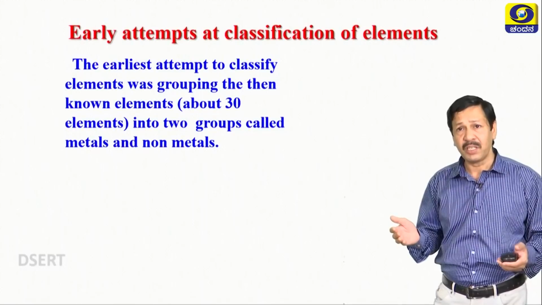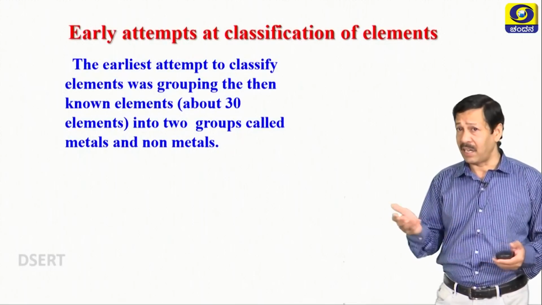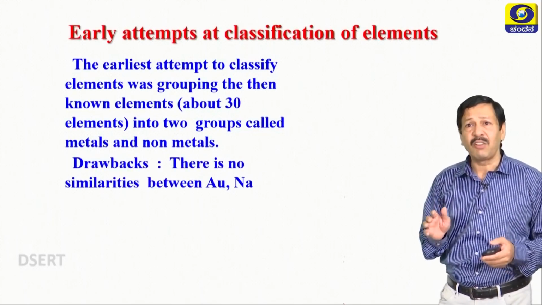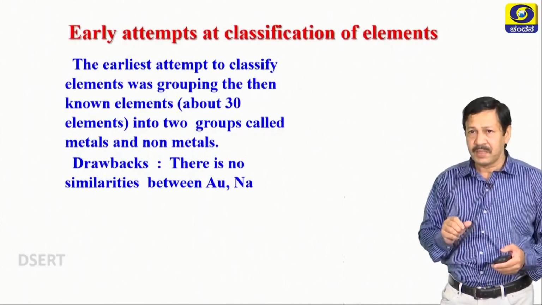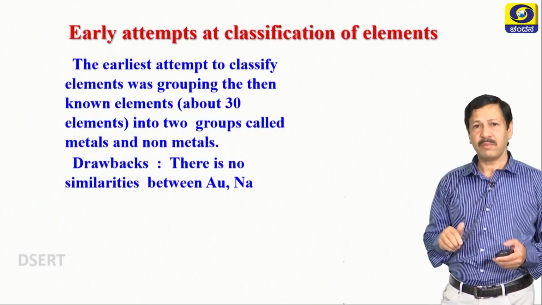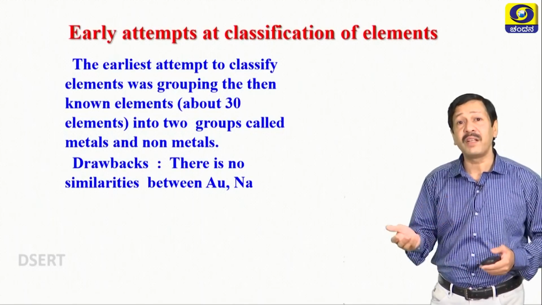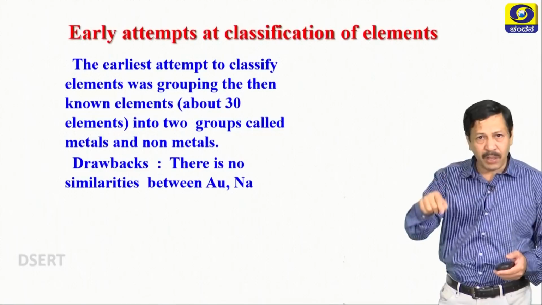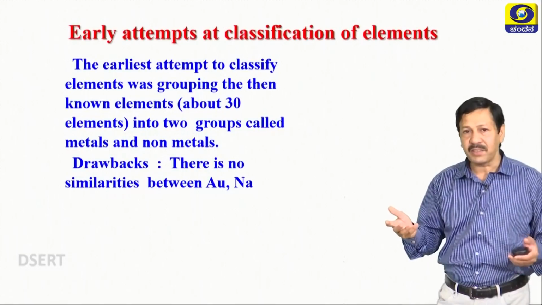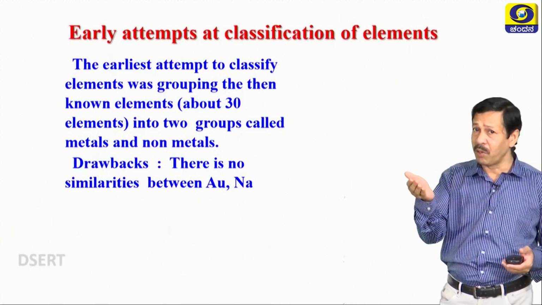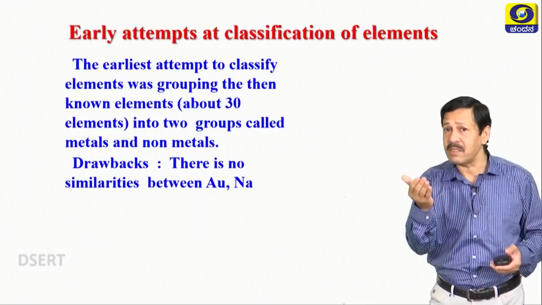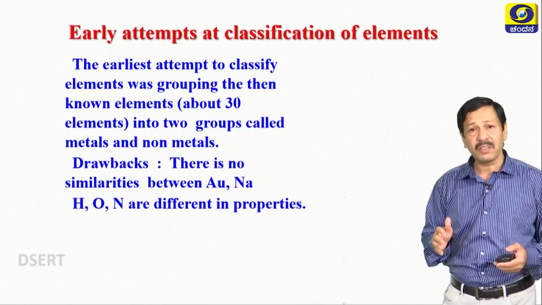Earlier classification was just like solid, liquid, gas, and then metals and non-metals. This type of classification is not apt. For example, let us consider two elements, Au and Na, gold and sodium. Both are metals, but there is a lot of difference in their properties. If you add sodium to water, it reacts vigorously, but gold, no effect, nothing. Similarly, mercury, one more element, is a liquid metal. So, a lot of difference even though they are metals. So, this criterion is not apt.